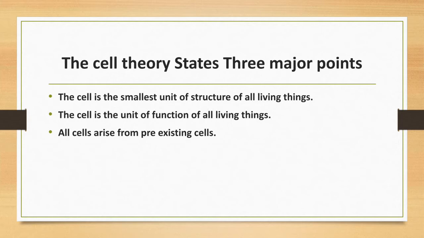Third, all cells arise from pre-existing cells. That is, each cell arises from the parent cell. All cells will come from the existing cells. So, pre-existing cells are just the cells that were there before.